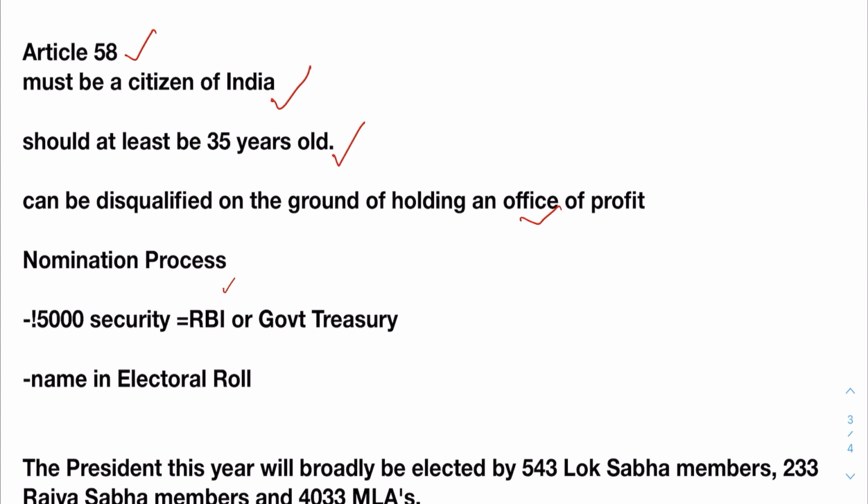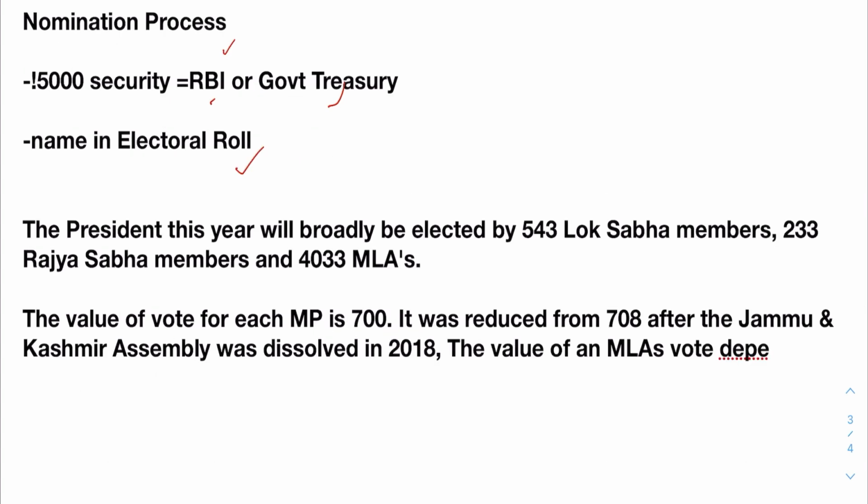Nomination papers are filed with the returning officer with 15,000 security in cash or check in the name of RBI or Government Treasury, and the candidates must have their name in the electoral roll. She has to provide a certified copy of her name in the electoral roll of the parliamentary constituency from which he or she is the elector. This year, President will be broadly elected by 543 Lok Sabha members and 233 Rajya Sabha members and 4033 MLAs. The value of vote for each MP is 700. It was reduced from 708 after the Jammu and Kashmir Assembly was dissolved in 2018, and the value of an MLA's vote depends on the population of that state.